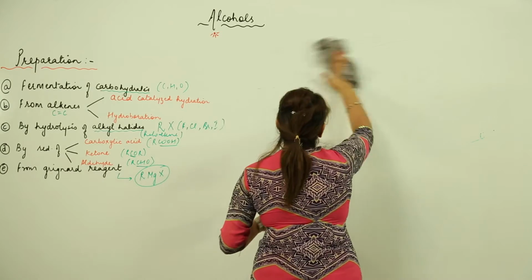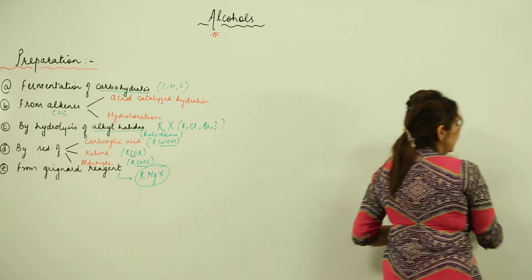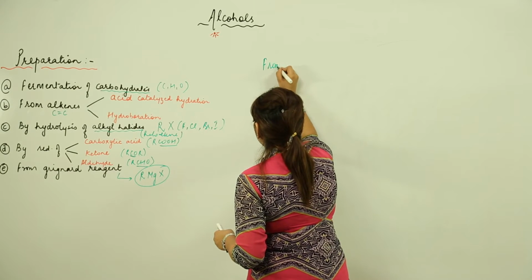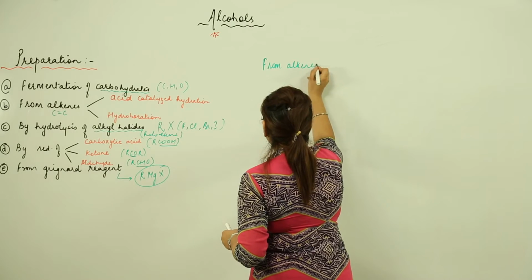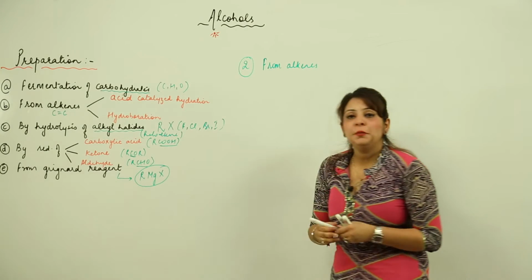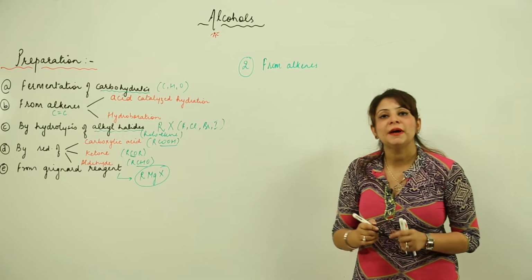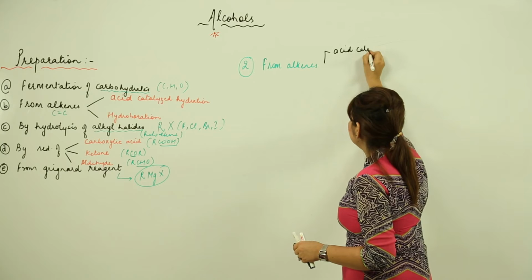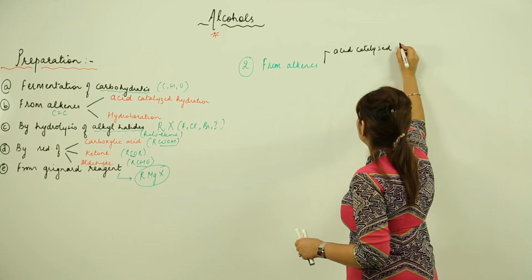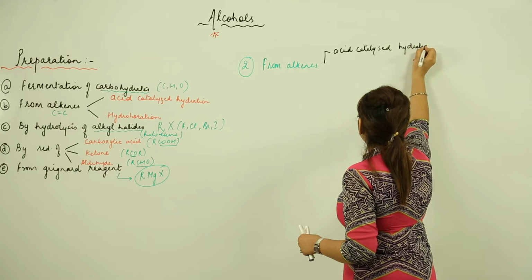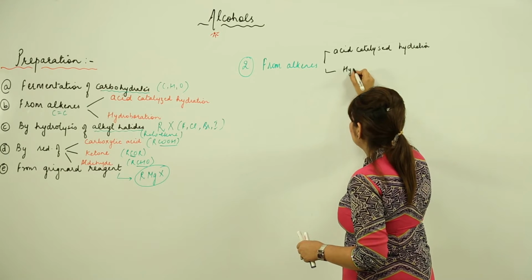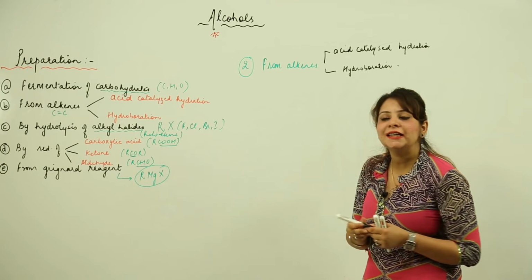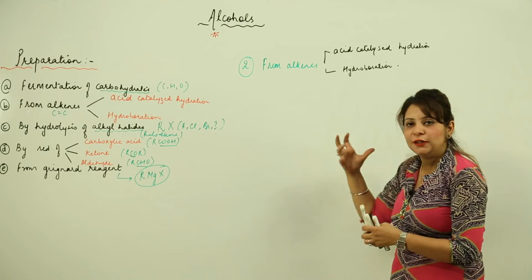So we are starting with the second method that I told you, because we will be taking all these methods one by one. So our second method is from alkenes. And how can we prepare it from alkenes? We can prepare it from alkenes by using two methods. One is the acid catalyzed hydration process, and the other is hydroboration.